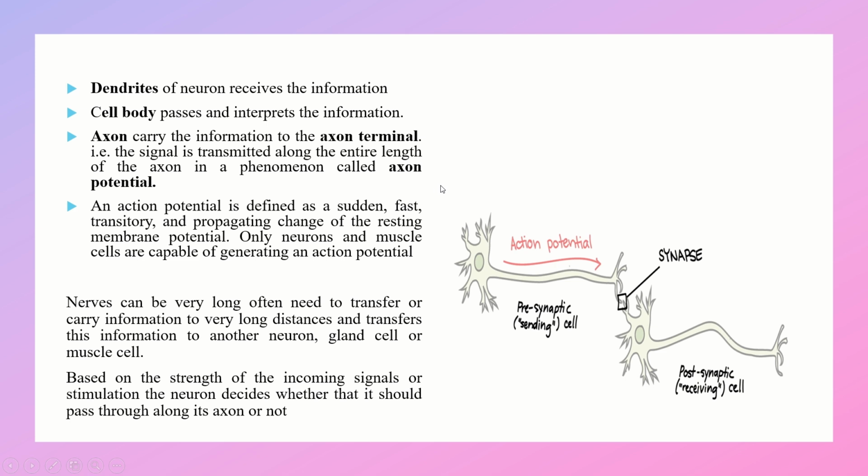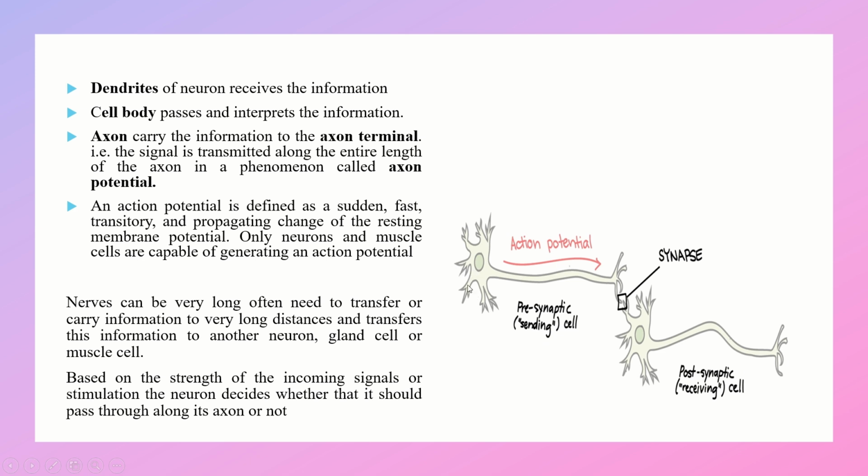called action potential. So here you are seeing two neurons, one is the presynaptic neuron and the other one is the postsynaptic neuron. The presynaptic neuron, or the sending neuron, receives the information from another neuron.